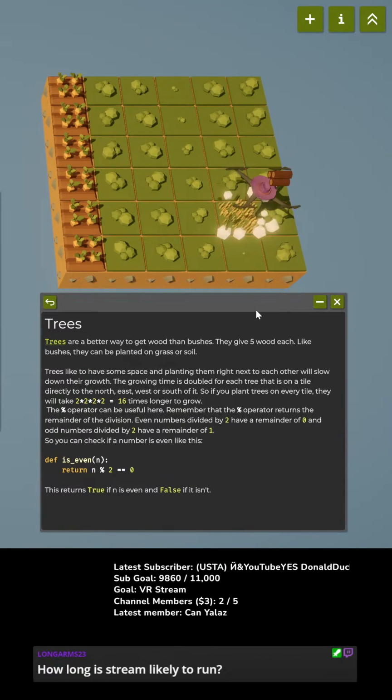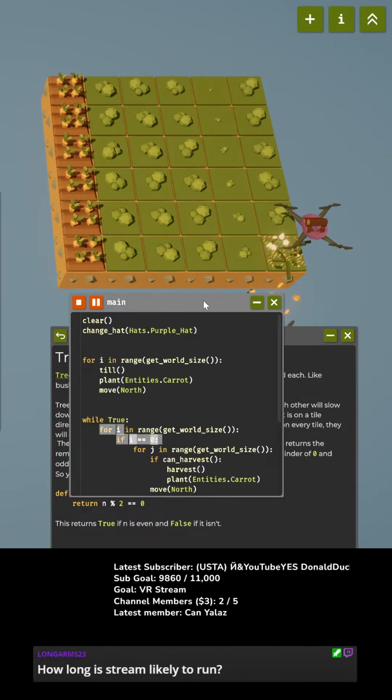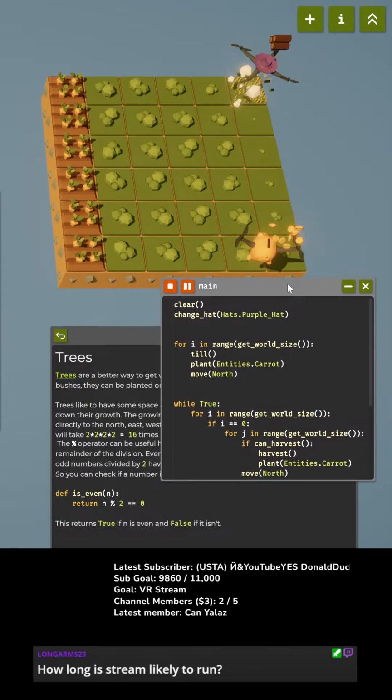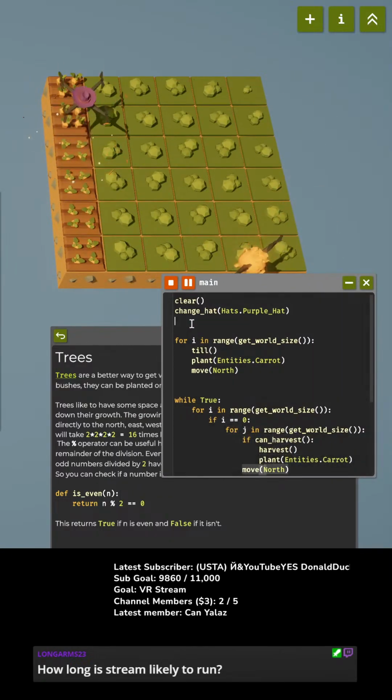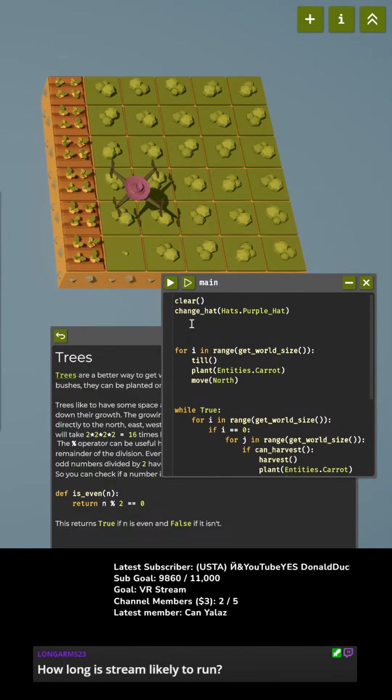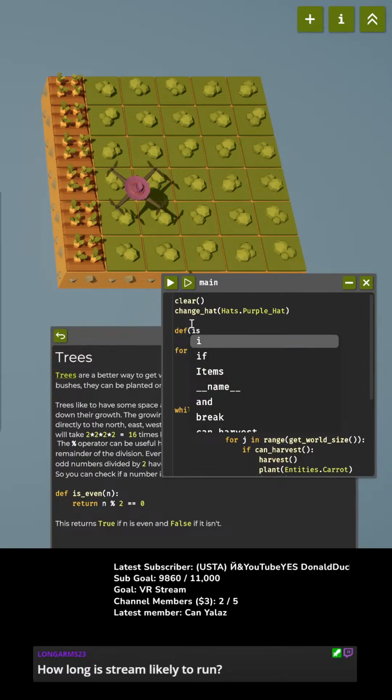Okay. So if we... Oh, so you can make functions. Do I need to unlock functions? Well, let's see. def is... Oops, wait.